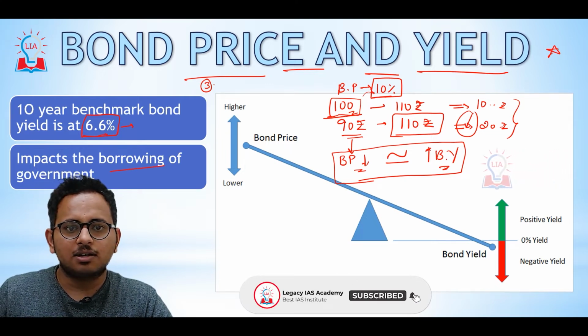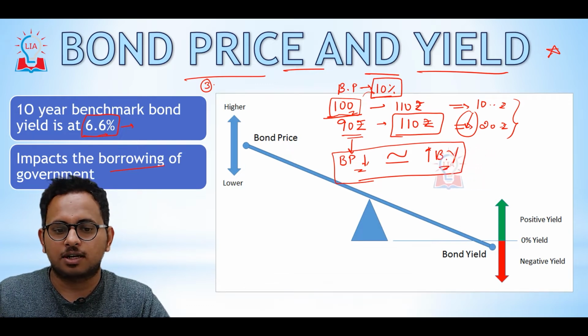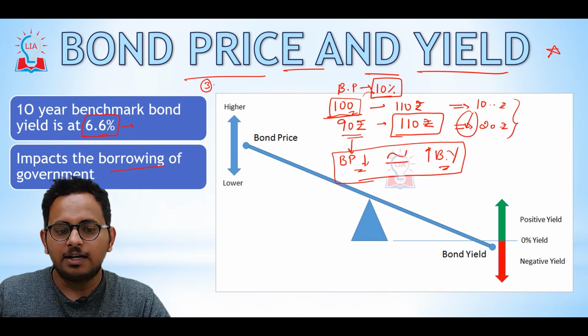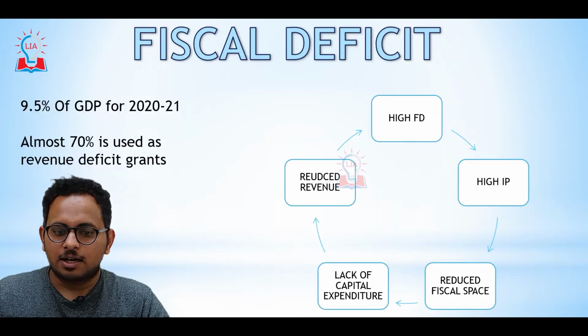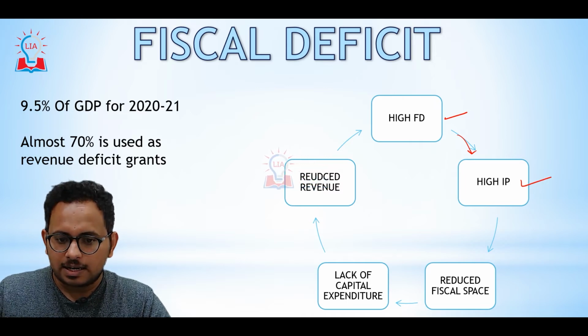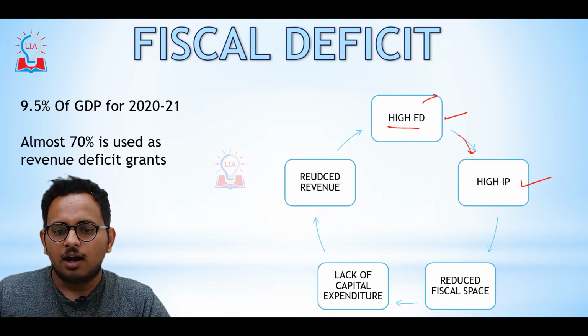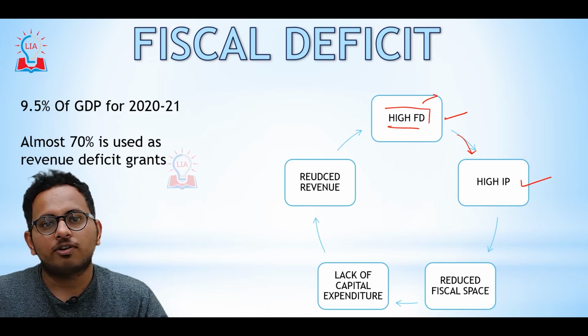The next indicator that we have is one of the most important, that is fiscal deficit. You need to know the formula of fiscal deficit. You need to know in detail what the trends in fiscal deficit are. Recently, the preliminary examination has been asking questions on trends, okay, growth trends, inflation trends. At the same time, you also need to have an understanding of the trends of fiscal deficit.